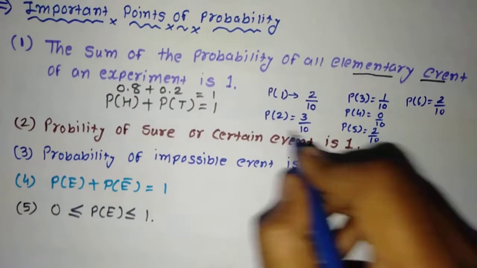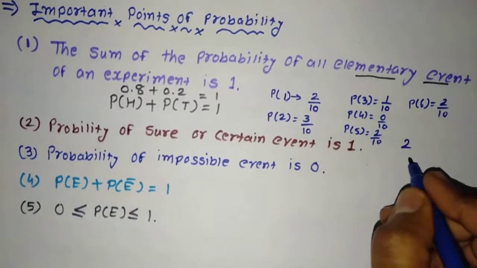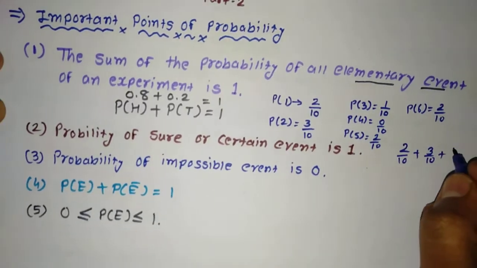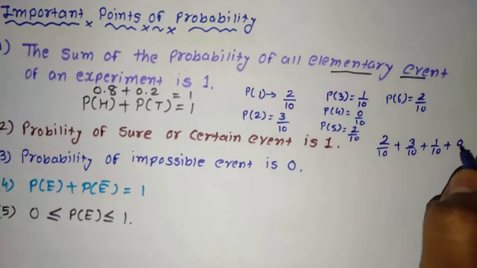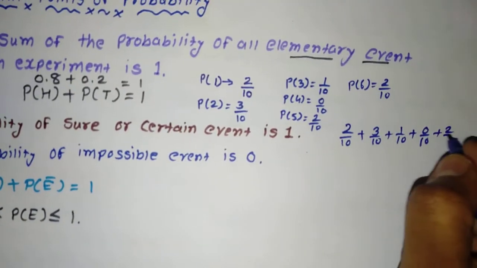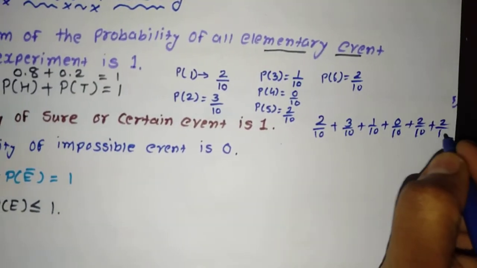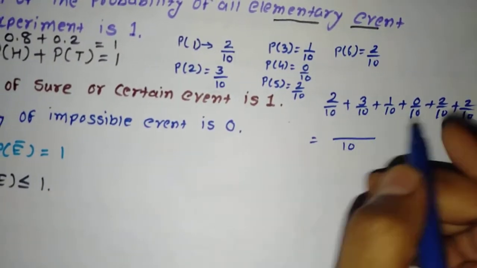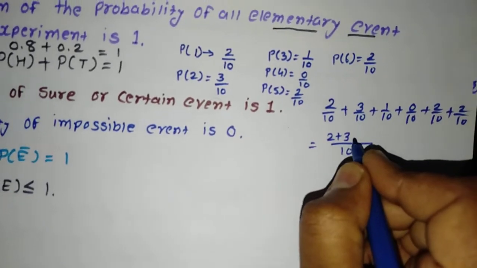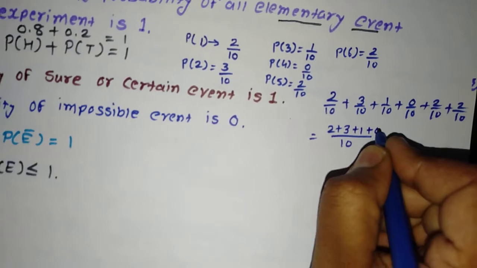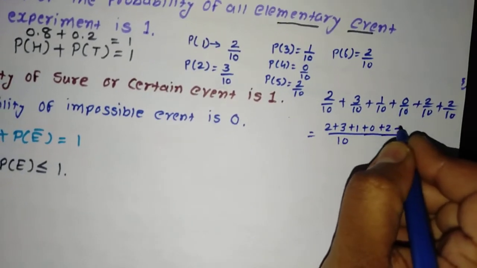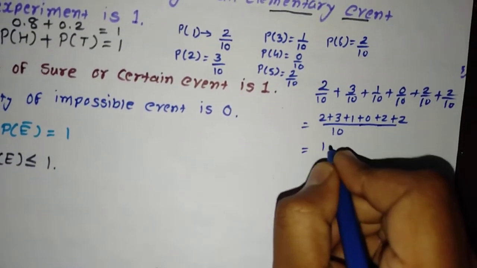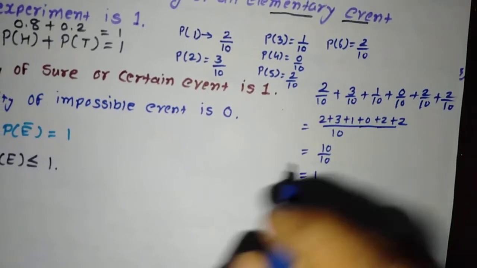Say for example, I will write it here. Number 1, that is 2 by 10 plus 3 by 10 plus 1 by 10 plus 0 by 10 plus 2 by 10 plus again 2 by 10. If we take the LCM, it will be 10. So I will write 10 here. I will do the total, 2 plus 3 plus 1 plus 0 plus 2 plus 2. 2 plus 3, 5, plus 1, 6, plus 2, 8, plus 2, 10. That is 10 upon 10. The answer will be equal to 1. So I hope you understood.